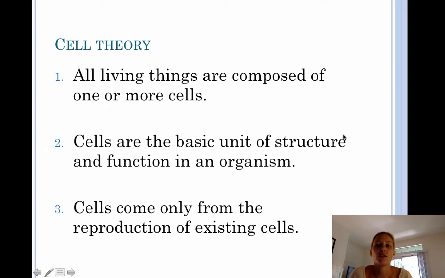Next slide. So these are the three main points of cell theory. All living things are composed of one or more cells. Cells are the basic unit of structure and function in an organism, and cells only come from pre-existing cells. The first two parts of cell theory were arrived at by both Schleiden and Schwann. Virchow was the one who contributed the third part. You do need to know the three parts of cell theory on a test or a quiz, so I would study those carefully.